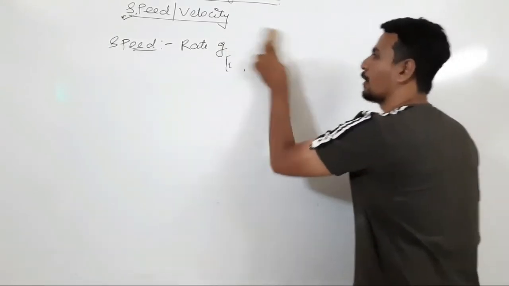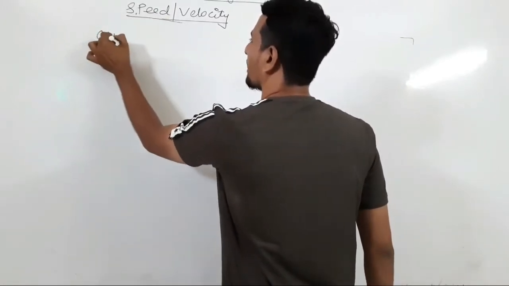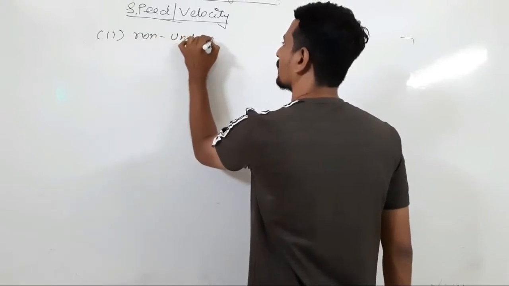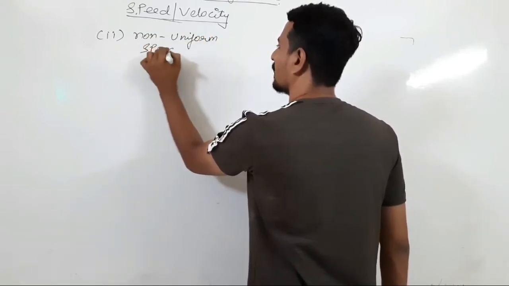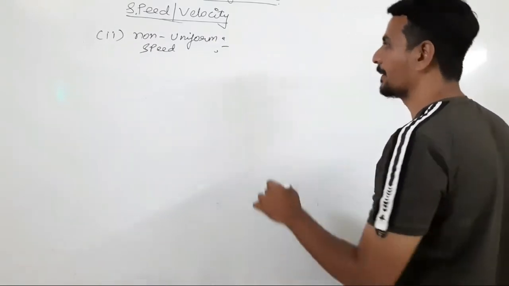Now what do you mean by non-uniform speed? Non-uniform speed means when an object travels unequal distances in equal intervals of time.